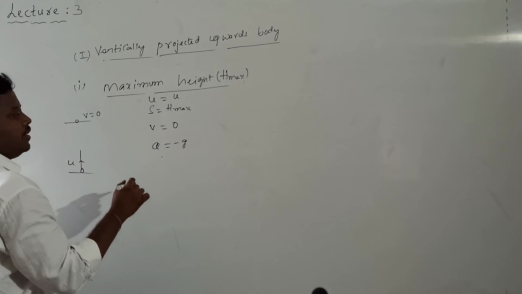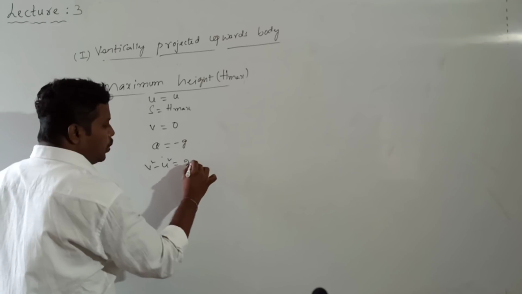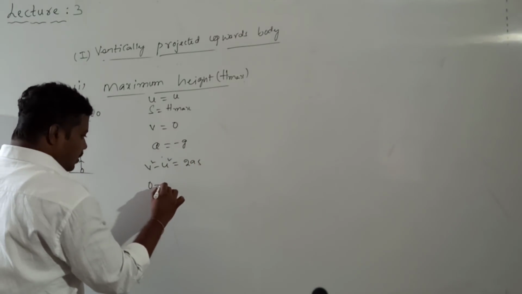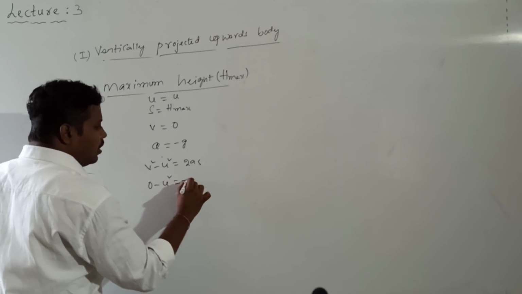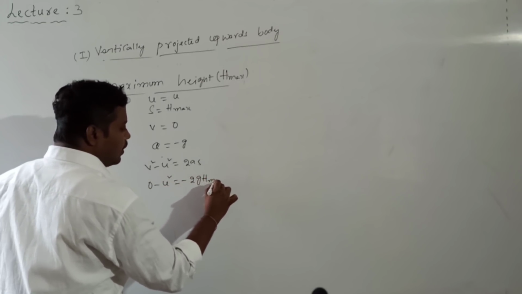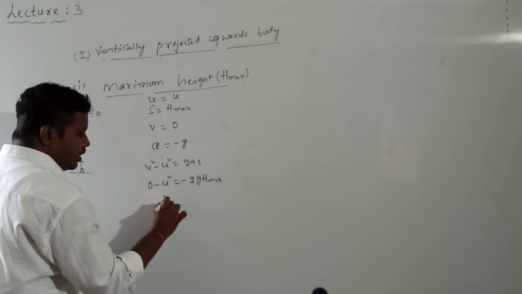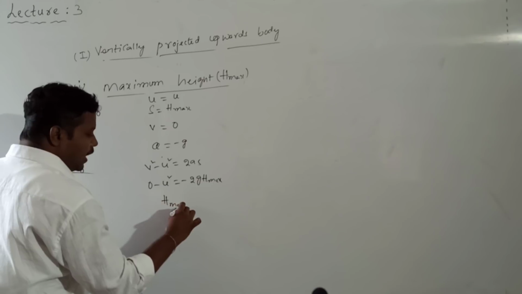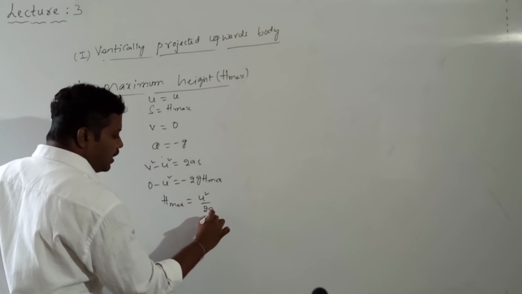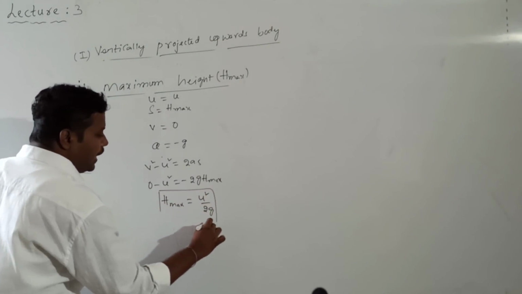Substituting all these values in the formula v square minus u square is equal to 2as, I get 0 minus u square is equal to minus 2 into g into h max. From this, h max is equal to u square divided by 2 into g. So this is the expression for maximum height.